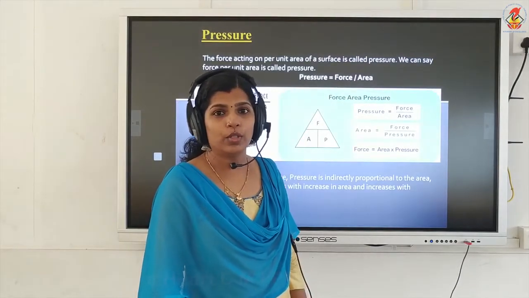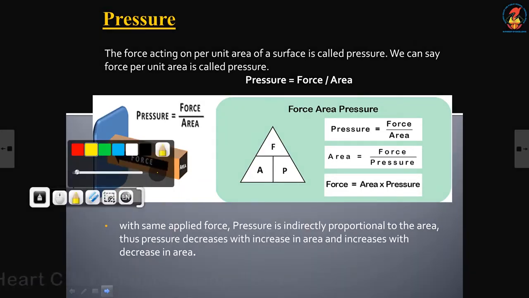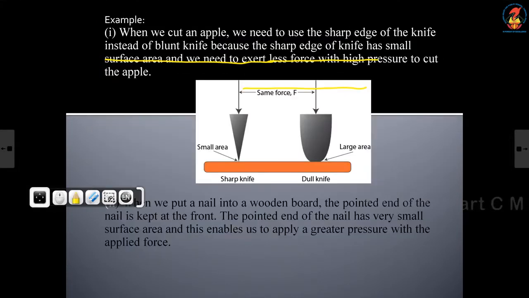The force acting per unit area of a surface is called pressure. Pressure equal to force by area.